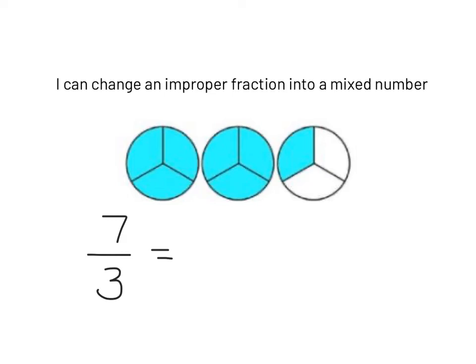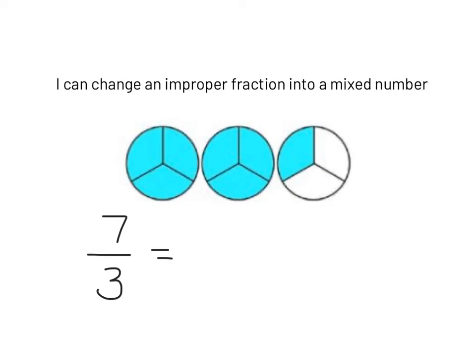All right, fifth graders, so today we are going to change improper fractions to a mixed number. So I have a picture here, and you can see the improper fraction would be 7/3 because I have 7 blue pieces filled in, and each whole is split into 3, so it's 7/3.